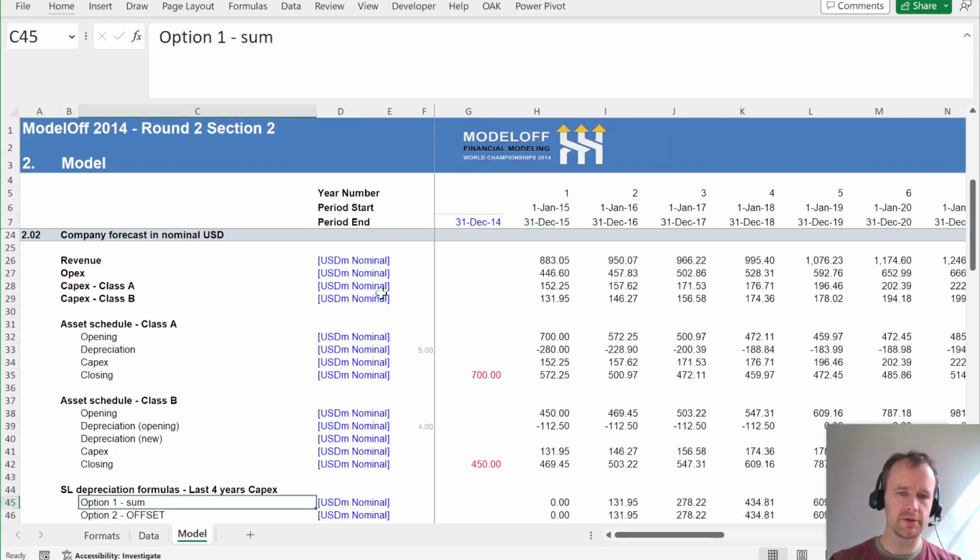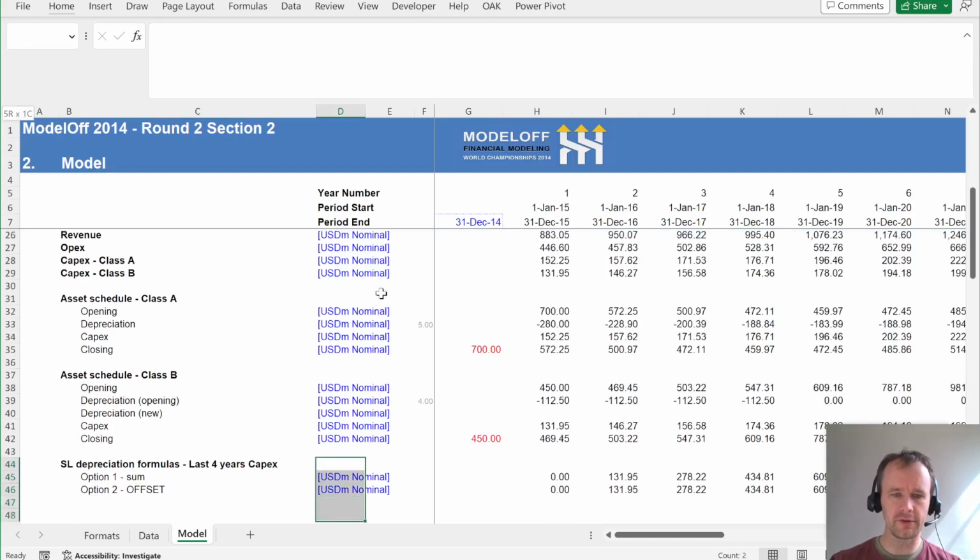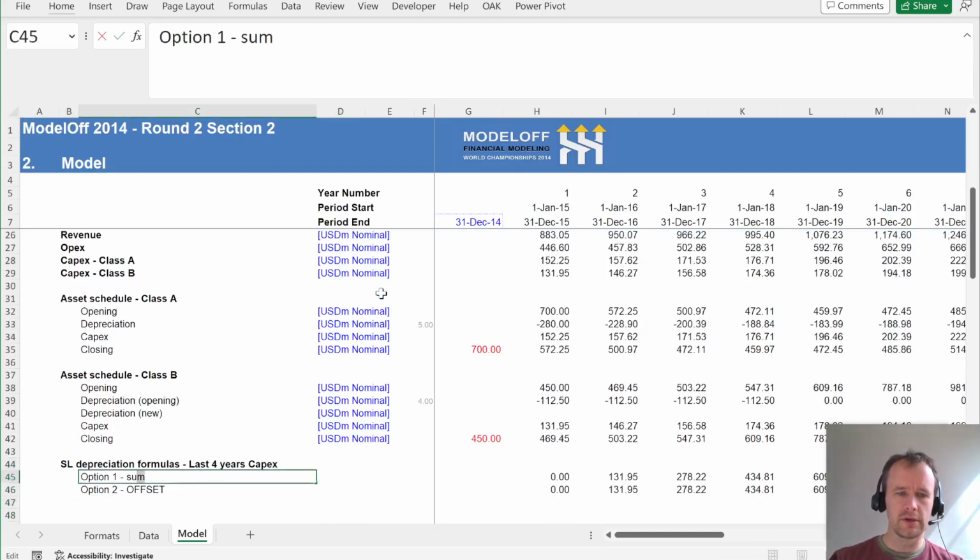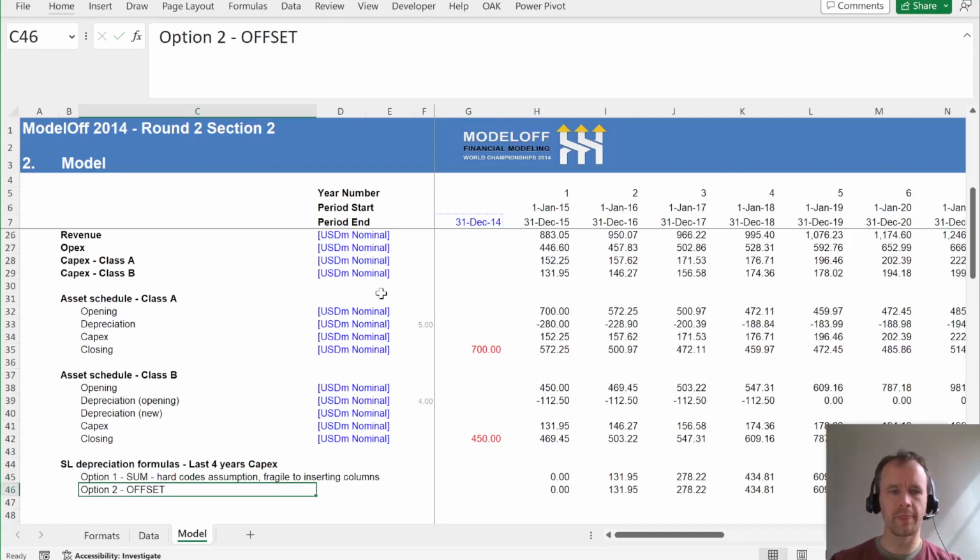So let me just put a note. I'm going to get rid of this just so I have more room to put notes. Some: hard codes assumption, fragile to inserting columns. So this is flexible assumption, fragile to changes outside range.